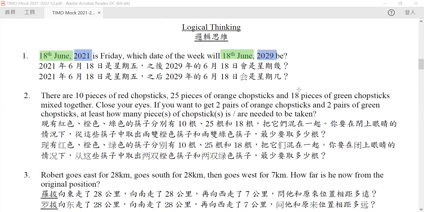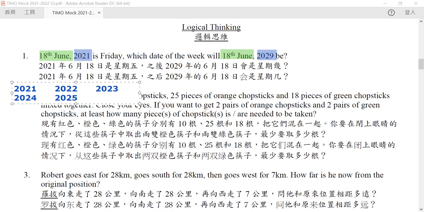Now we can count it by hand. Here we go from 2021, and then later on we go to 2022, and then 2023, 24, 25, 26, 27, 28, and finally 29.